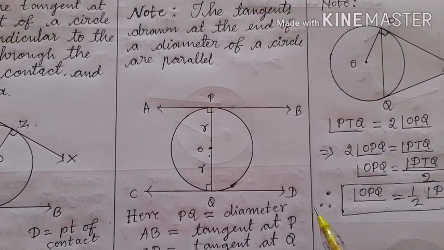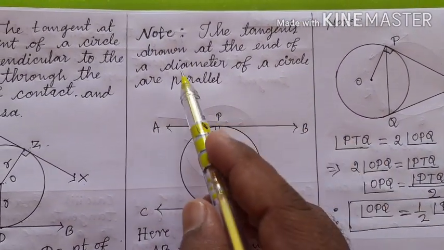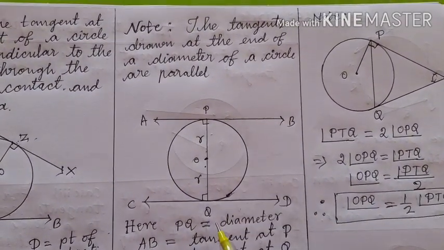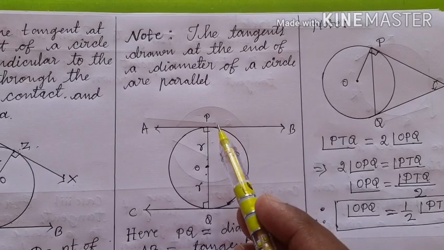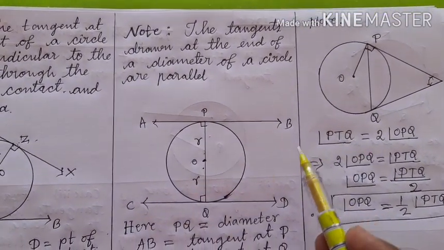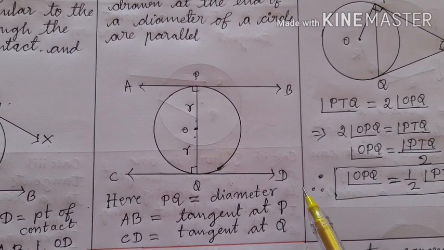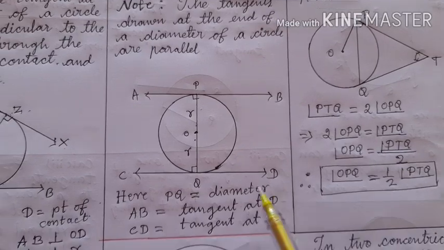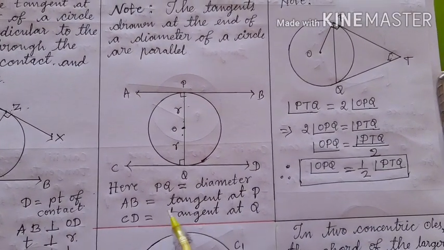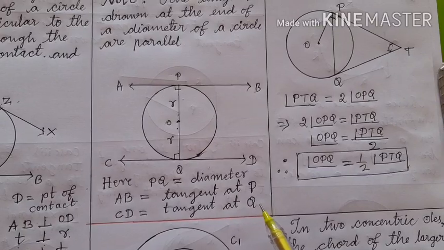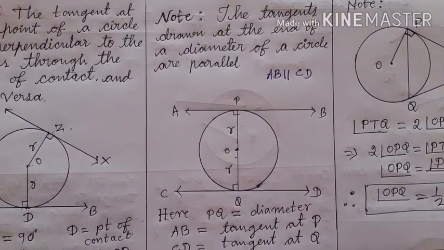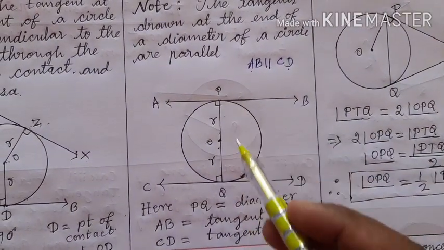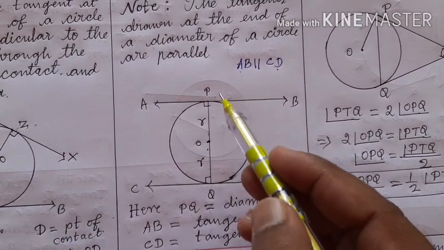Therefore, what we can decide is the tangents drawn at the endpoints of a diameter. Here PQ is a diameter and P and Q are ends of the diameter. Okay. At the end P, you draw a tangent. At the end Q, you draw a tangent, and both the tangents will always be parallel. Okay. So children, here PQ is the diameter, AB is the tangent at P and CD is the tangent at Q, and AB is parallel to CD. Okay. You know that diameter is nothing but 2 times the radius.